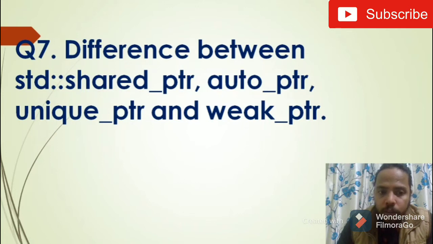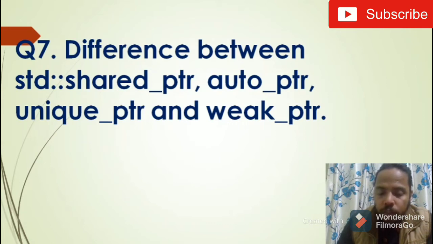The auto pointer is deprecated, so maybe that will not be asked, but the unique pointer is something where each unique pointer refers to a single memory object or raw pointer, and the weak pointer is something where, for example, an employee refers to a company and the company refers to an employee.